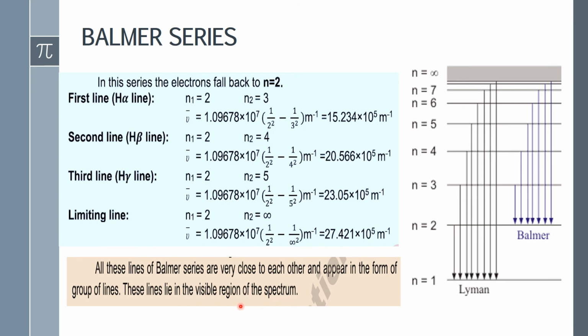The Lyman series lies in the ultraviolet region. The Balmer series lies in the visible region.